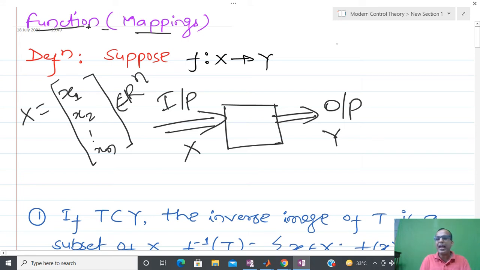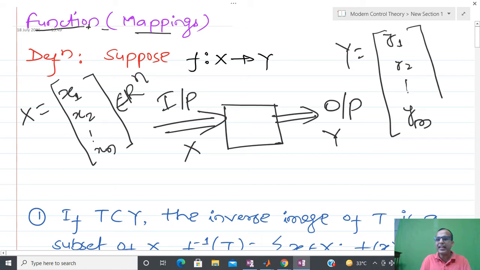Similarly, if y has y1, y2, up to ym, then I write that y belongs to R^m.